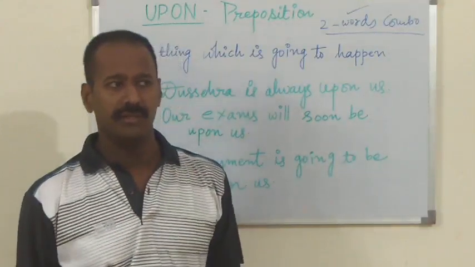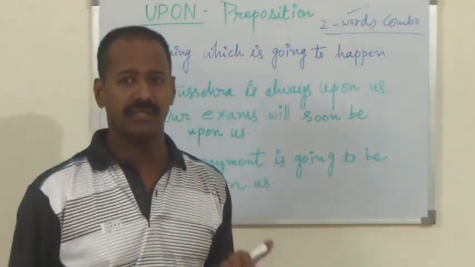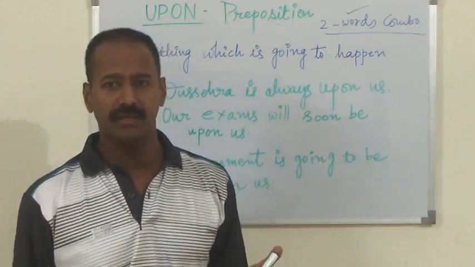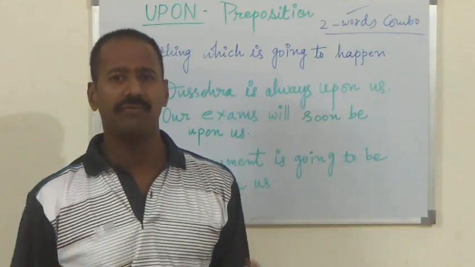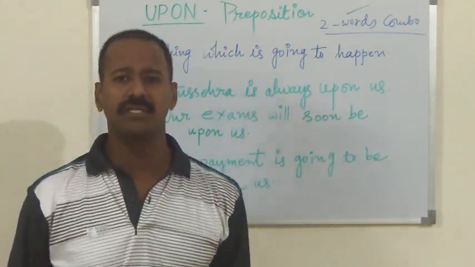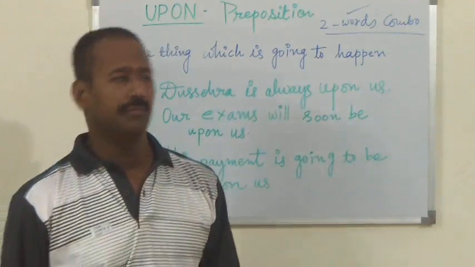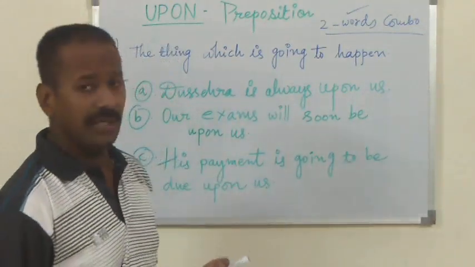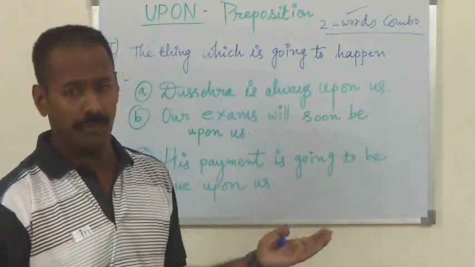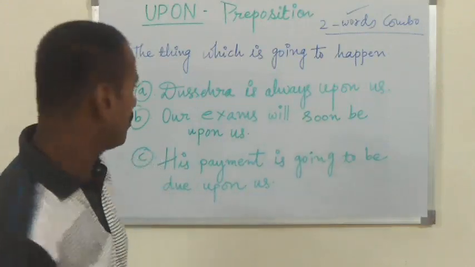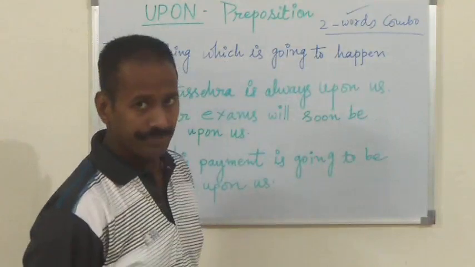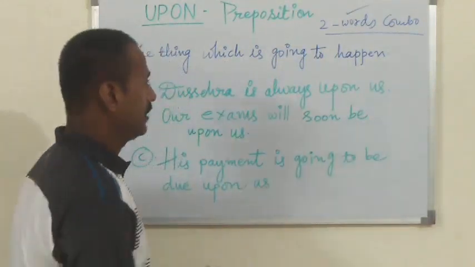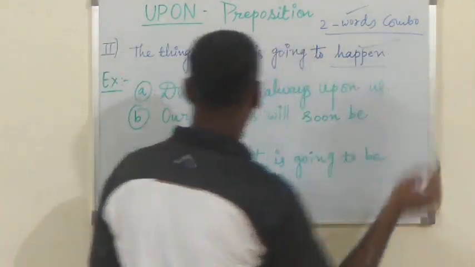Our birthdays, school functions, college functions, anniversaries, or any other special occasions generally come in your life on a monthly or yearly basis. For that, we can use the preposition upon in that particular aspect also. So, the thing which is going to happen.